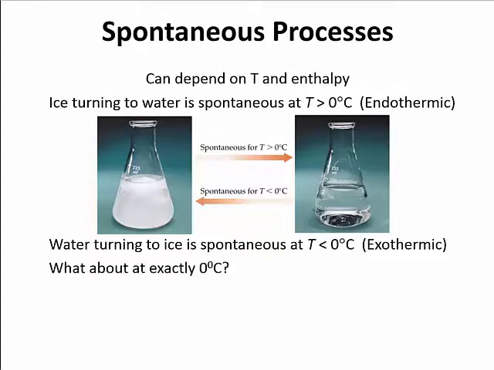So what's going to occur exactly at 0 degrees Celsius, though? Well, if we're exactly at 0 degrees Celsius, we're going to have this equilibrium where we're going to have both the solid ice and the water present. If we put ice cubes in water and we cool that down to 0 degrees Celsius, as long as we don't go below 0 degrees Celsius, the ice would stay solid, the water would stay liquid.